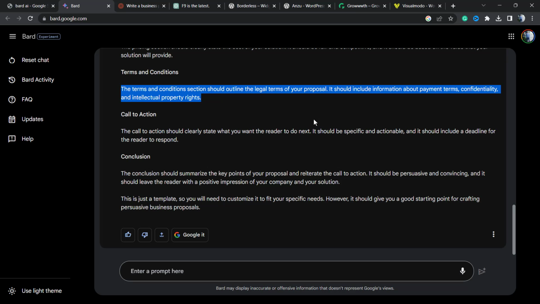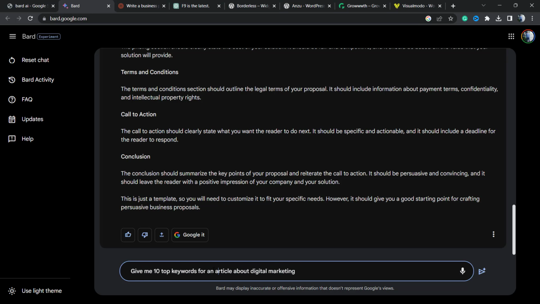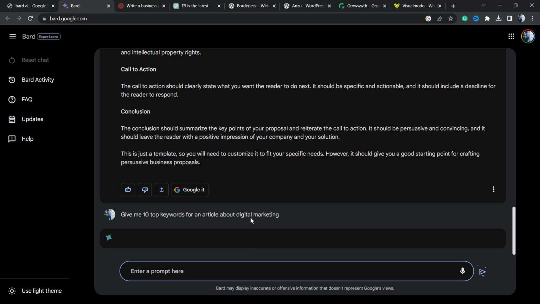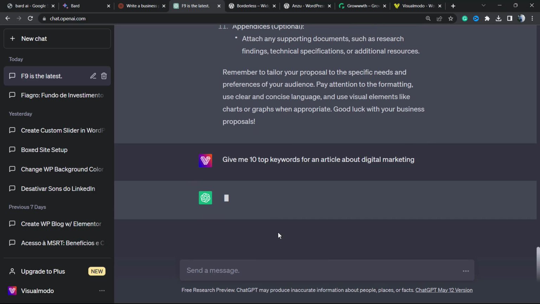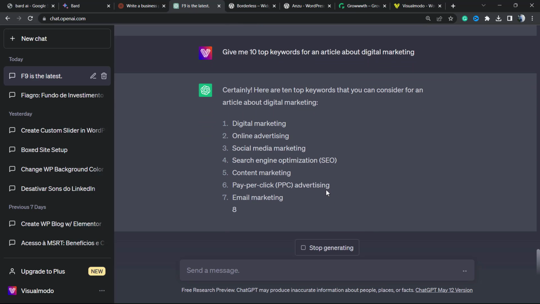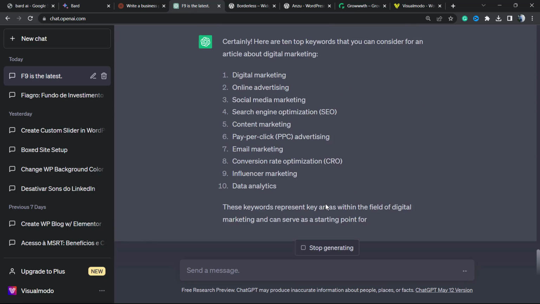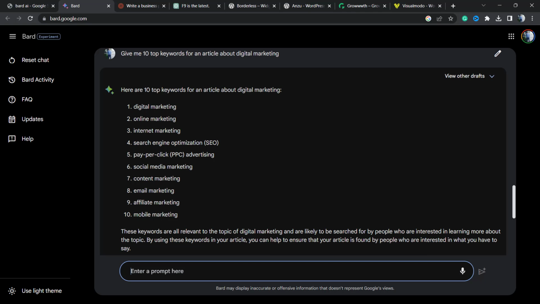But let me try something more SEO related. So let's continue. I would like to ask something more related to SEO: give me 10 top keywords for an article about digital marketing. Let me ask Google, and let me ask the same thing to ChatGPT. This seems very good, very comprehensive. However, let's try the Google one.